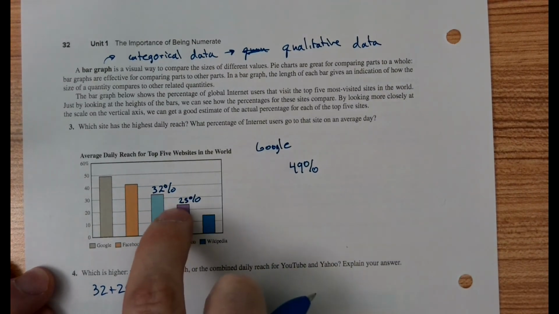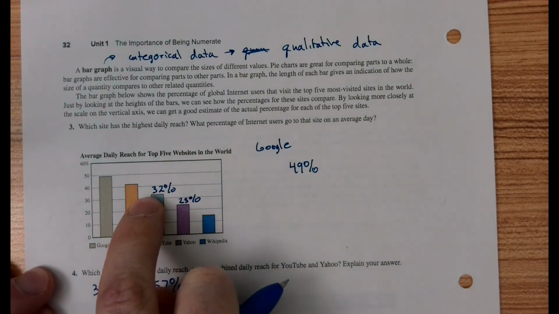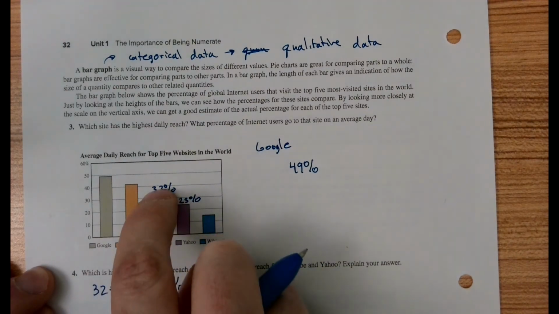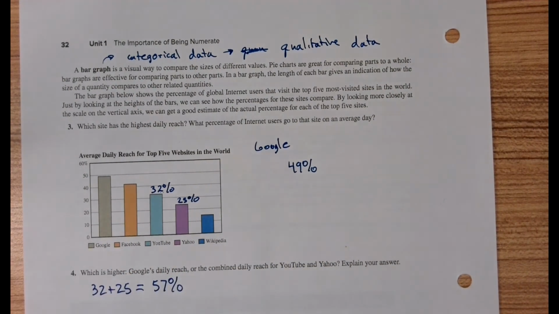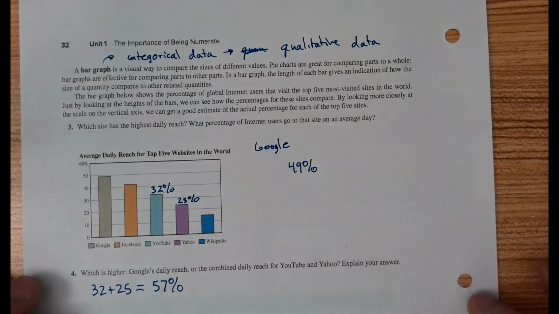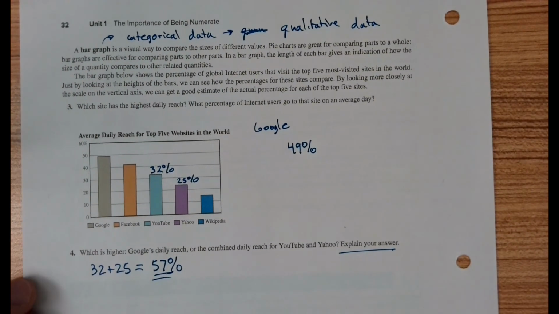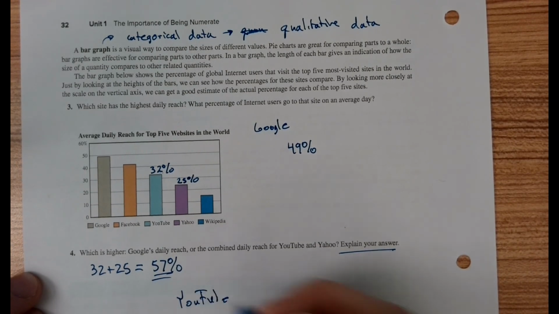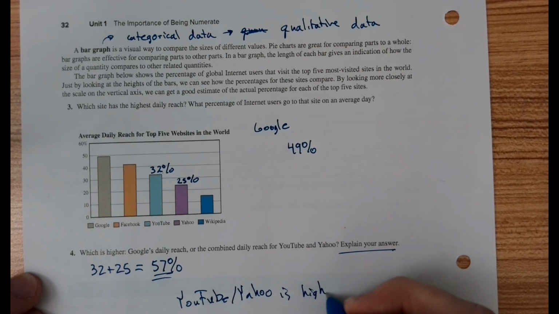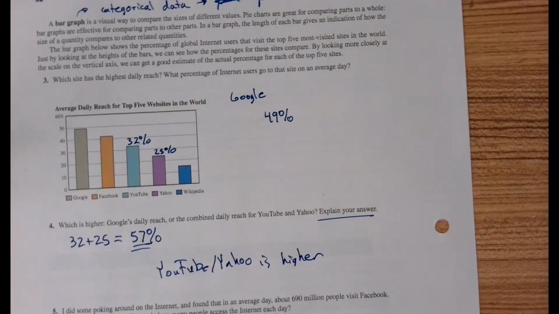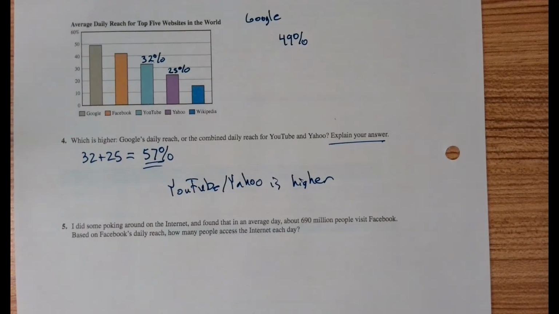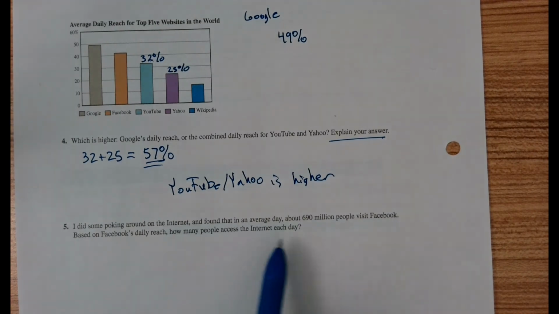The other way we could do this is measure each of these and then see, is the sum of these two measurements longer than that one? And that would be a really conclusive way to tell. By the way, the explanation of our answer here is this calculation. And we're going to say YouTube, excuse me, that T has to be capitalized, plus Yahoo is higher.